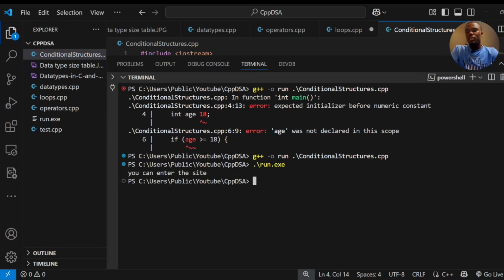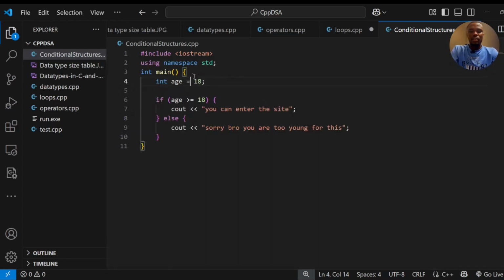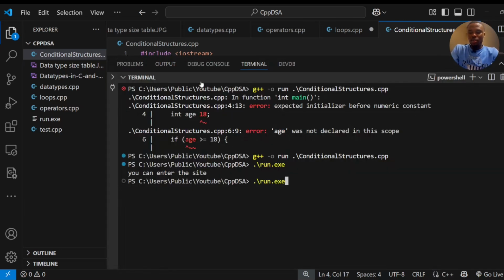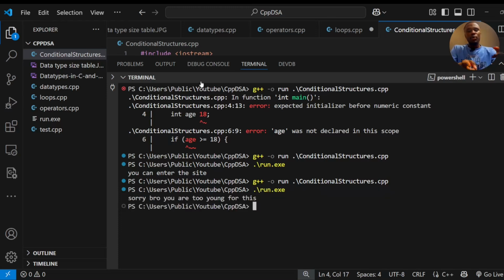But if you were 17 and then you try to go to live score, it'll tell you, okay, it's still compiling. It'll tell you, sorry bro, you're too young for this. So that is if. The else block runs when the condition is not met. So yeah, it's very simple, clear as daylight.